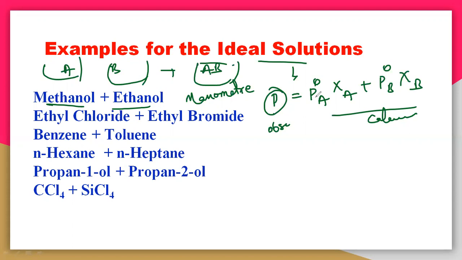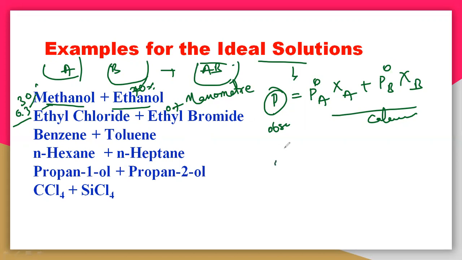There is a fixed P naught A value for methanol, ethanol, ethyl chloride. Every liquid has a fixed pure vapor pressure, P naught A, and zeta A is the concentration you have taken. If you take 30% methanol, the remaining will be 70% ethanol. That means 0.3 is the mole fraction of methanol and 0.7 is the mole fraction of ethanol. That is zeta A and zeta B. The calculated value must equal the observed value, then only it is an ideal solution. So methanol and ethanol, ethyl chloride and ethyl bromide, benzene and toluene, all of these are ideal solutions.